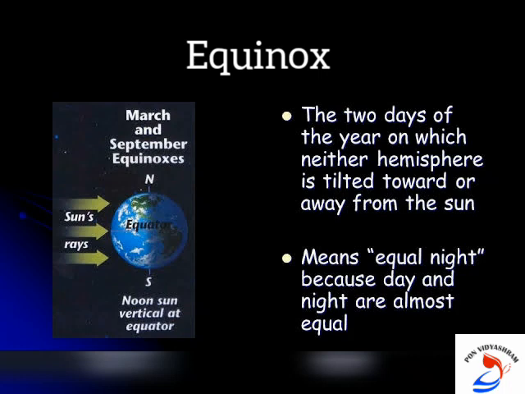During the equinox, both the northern hemisphere and the southern hemisphere will have equal days and equal nights. So there will be no longer nights and shorter days. There will be equal days and equal nights in the equinox period.